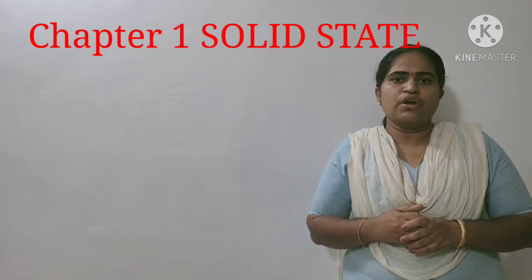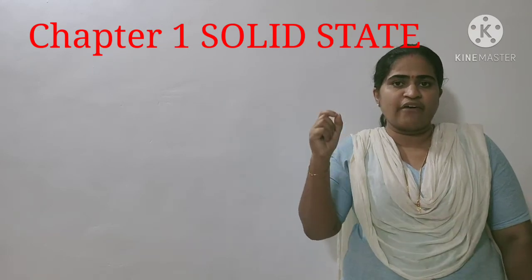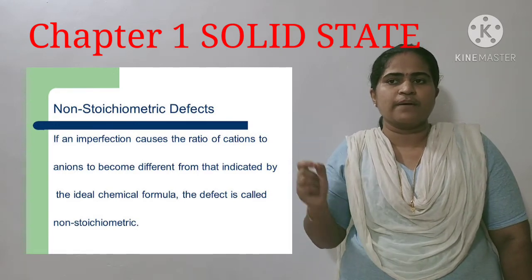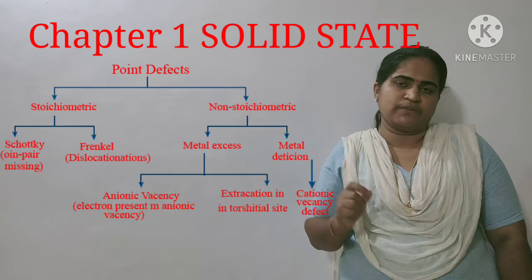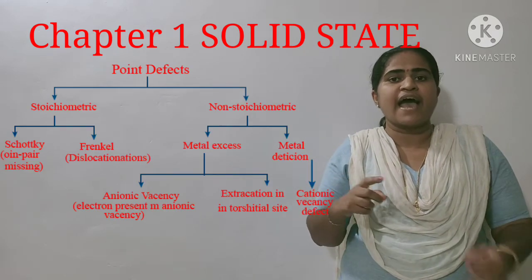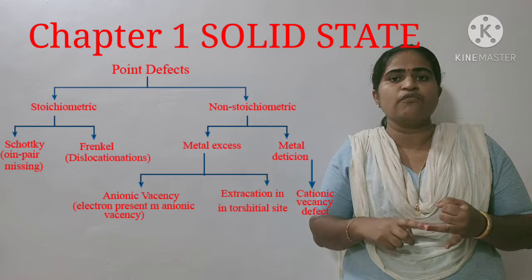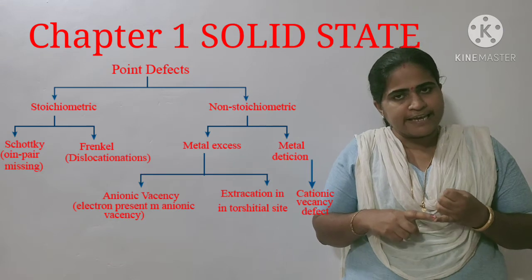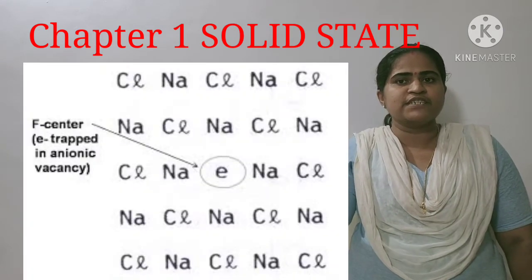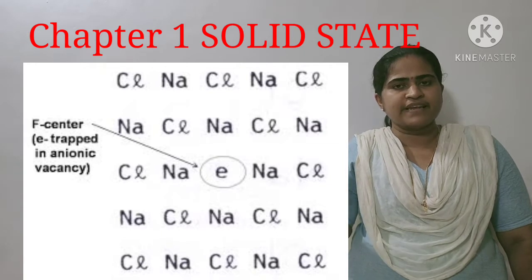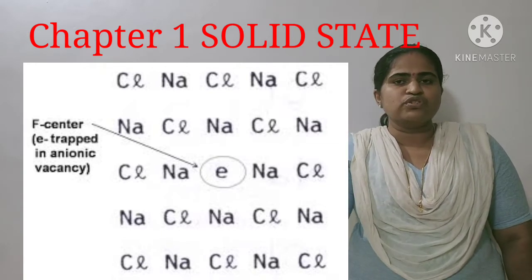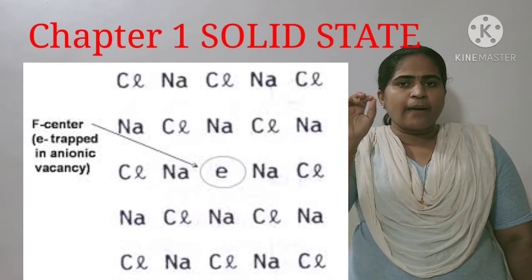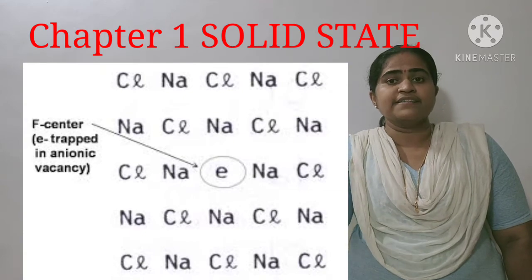non-stoichiometric defects. Non-stoichiometric defect means the defect which affects the stoichiometry of the solid. In that category, first comes metal excess defect. It can be classified into two types, anion vacancy defect and presence of extra cation. First we consider anion vacancy defect. Here an anion, meaning a negatively charged ion, is missing from its lattice point and the electrical neutrality is maintained by an electron. An electron trapped in a solid lattice is known as F-centers.